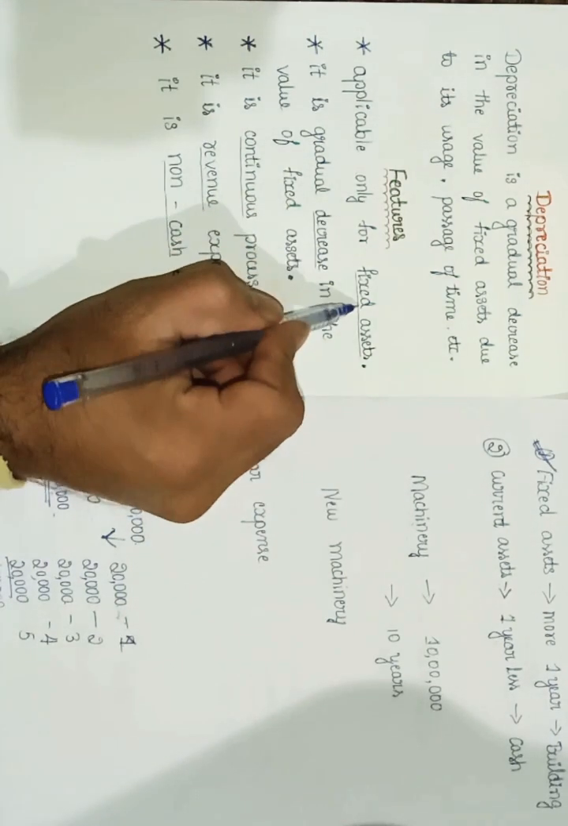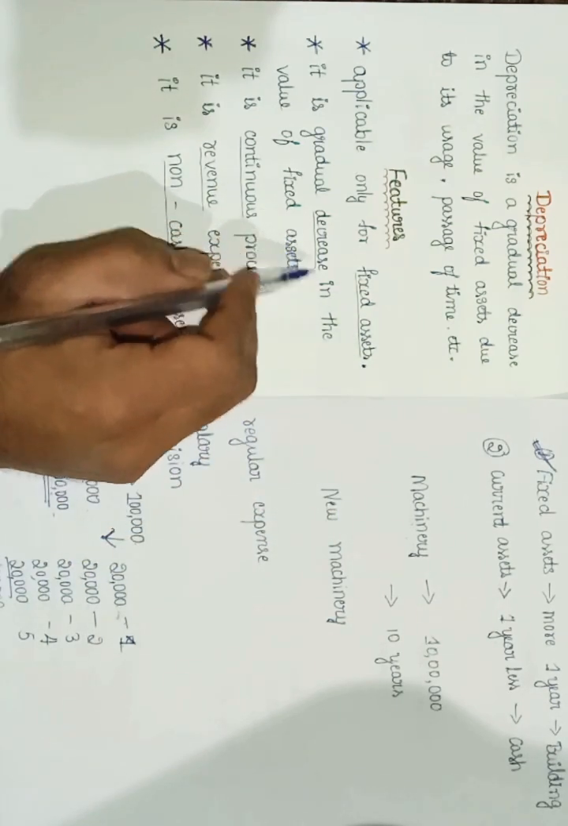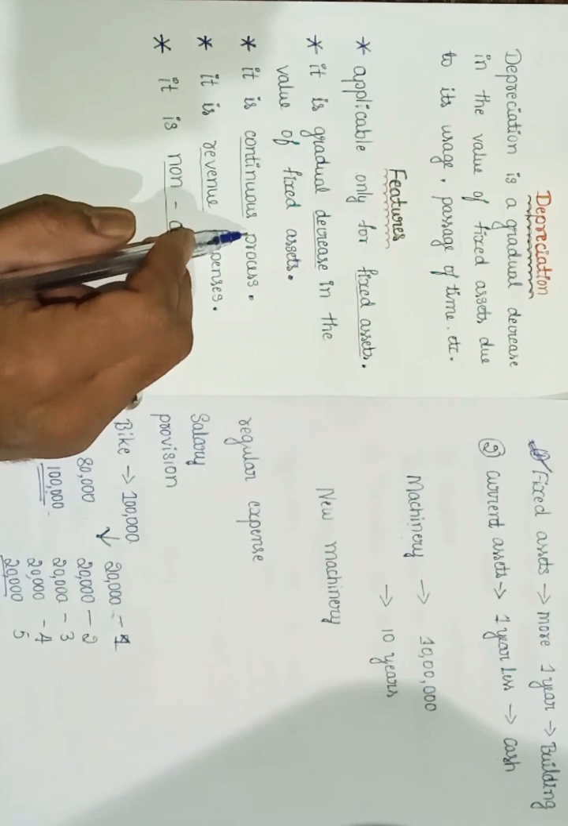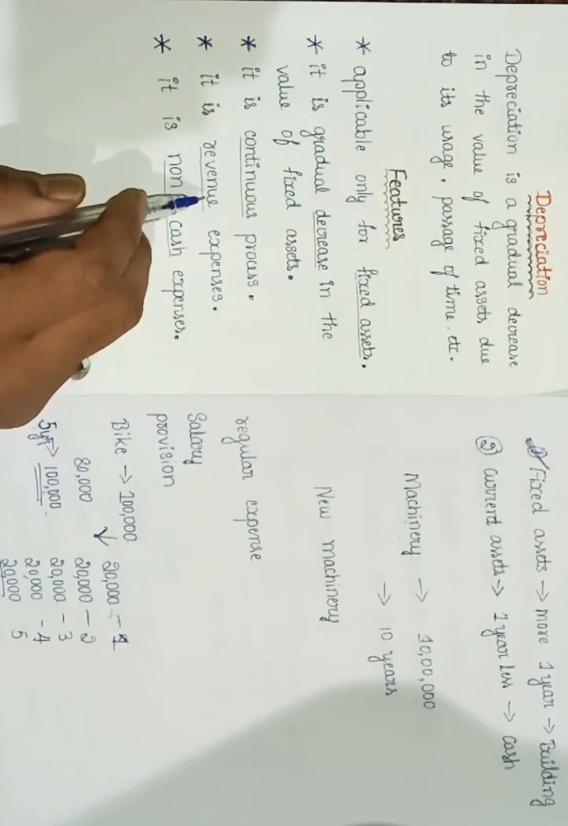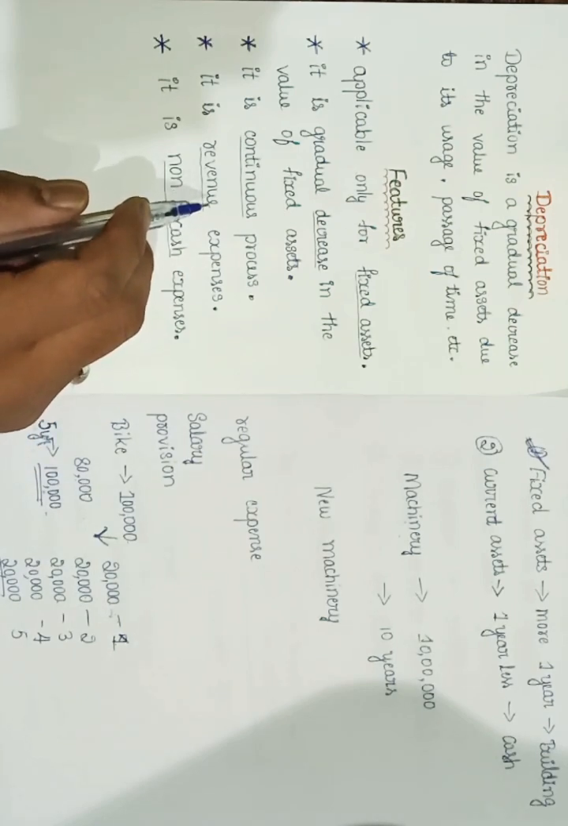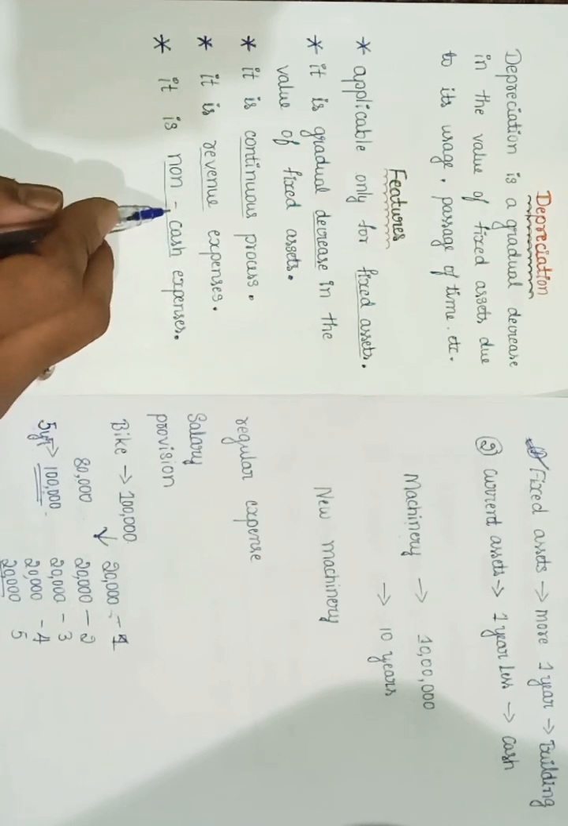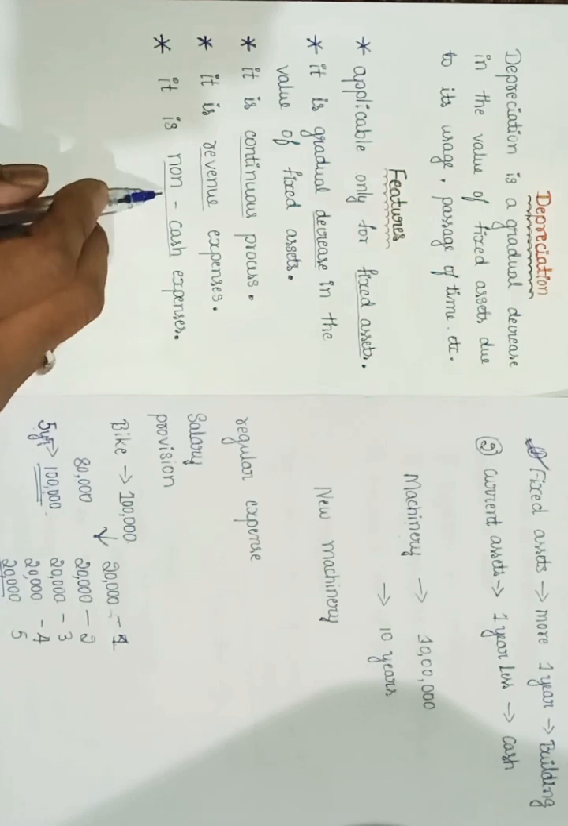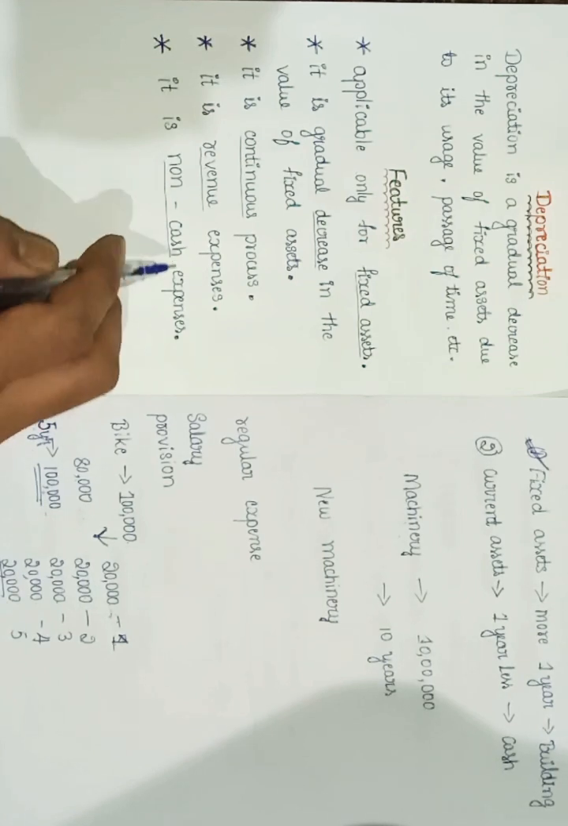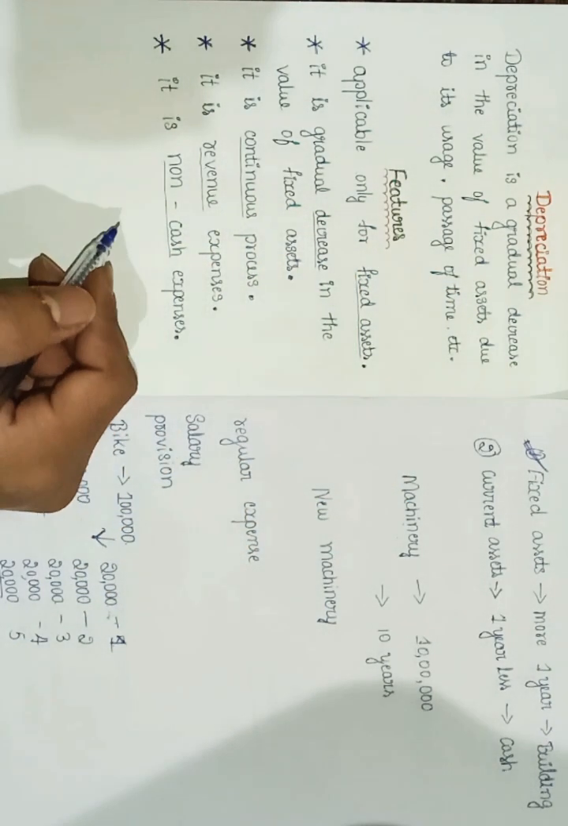First one, it is applicable only for fixed assets. Then it is a decrease in the value of the asset because we are continuously using that asset, so depreciation is also a continuous process. Then each year we need to charge depreciation against the asset, so it is a revenue expense. And depreciation is a provision, since we need to replace the asset in future. So this provision we are going to keep, and cash movement will not be there, so it is called a non-cash expense. These are the various features of depreciation.